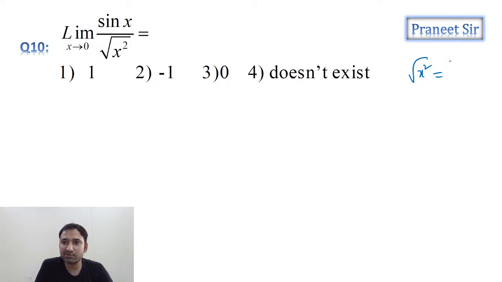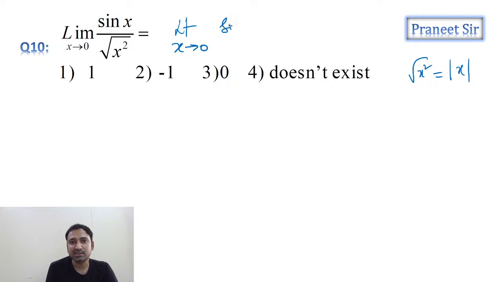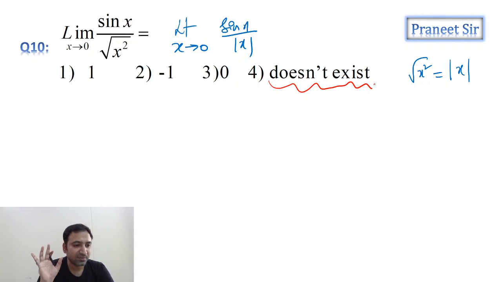No. Square root of x square is mod x, guys. Square root of x square is mod x. So now if you substitute mod x, we're getting limit x tending to 0, sin x by mod x. But see, whenever a does not exist option is there in the options, remember carefully, compulsorily we need to check left hand limit as well as right hand limit.